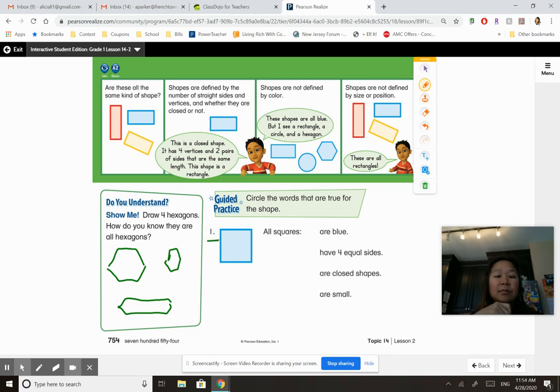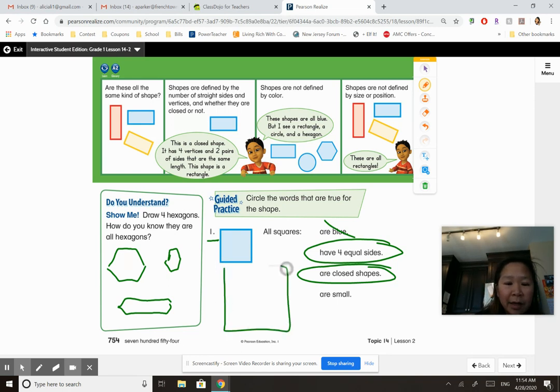All right, so for number 1, all squares. So think what's true about the shape. Do all squares have to be blue? No, all squares do not have to be blue. Do all squares have to have 4 equal sides? Yes, that's true. Do all squares have to be closed shapes? Yes, they have to be closed. If it's open, it's not a square because then it wouldn't have 4 equal sides. Do all squares have to be small? No, because a square could be big, right? So no. So those 2 are the only things that are true about all squares.